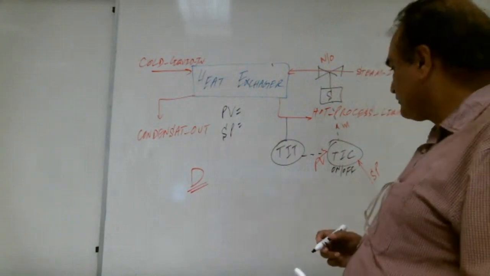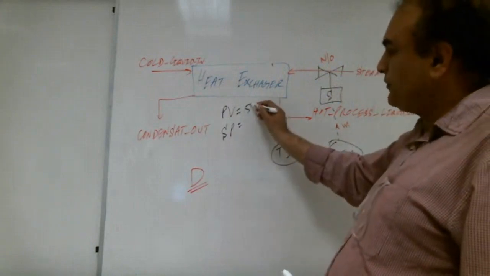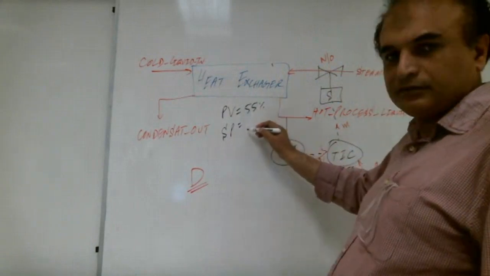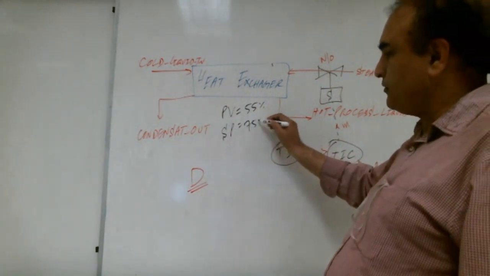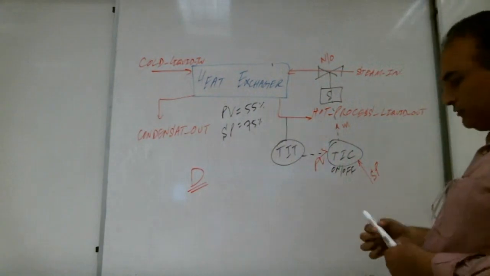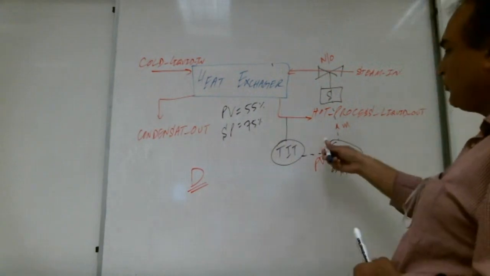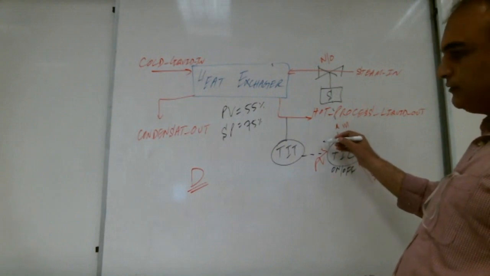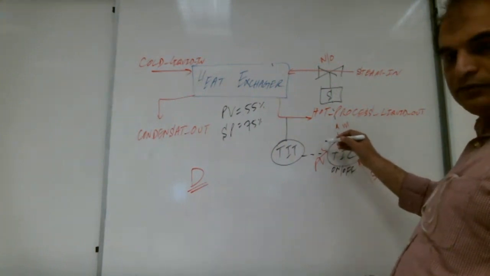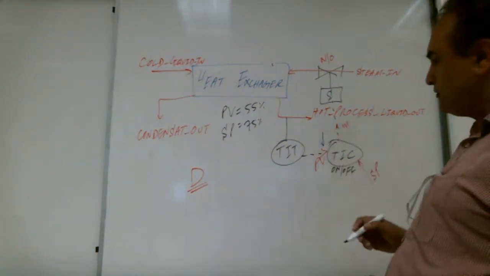PV will be 55%, and SP, for example, will be 75%. Right now, do we have signal more than needed or less than needed? Less than needed. Very good.